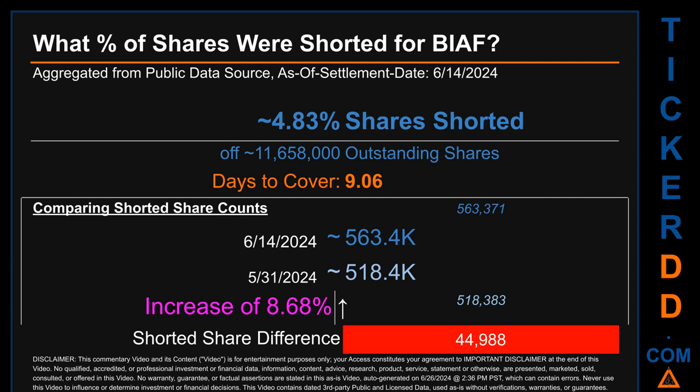When I compare the current 2-week period data snapshot against the previous period, ending in settlement date, May 31, 2024, I find that the current snapshot had roughly 45,000 more shares shorted. This means that, compared to the previous snapshot, the current snapshot has an increase of 8.68% of shorted shares.